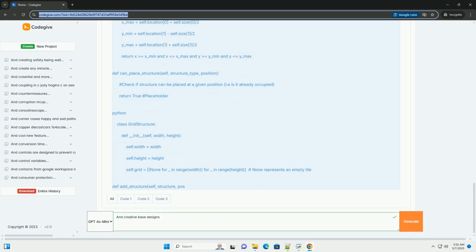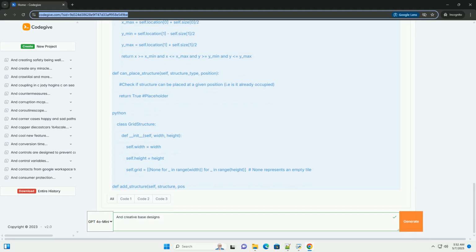5. Thematic design. Concept: design the base to reflect a particular theme or aesthetic. This can significantly enhance the visual appeal and immersion. Techniques: architectural style. Adopt a specific architectural style, for example medieval castle, futuristic space station, or underwater city.